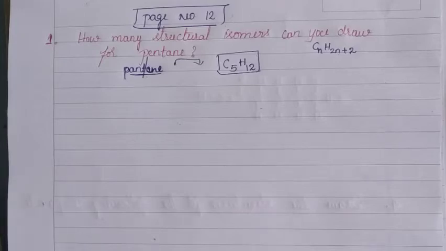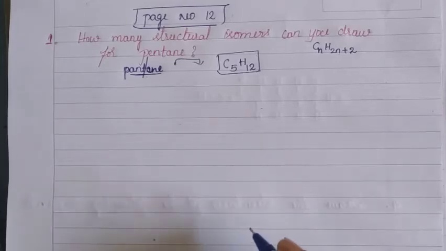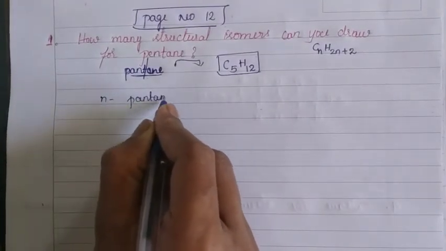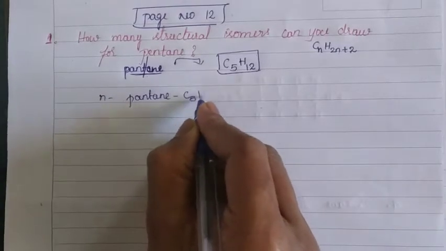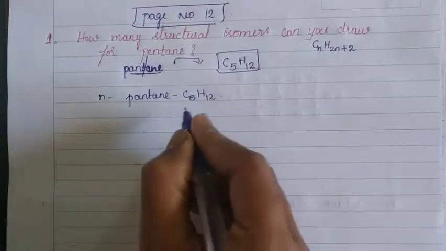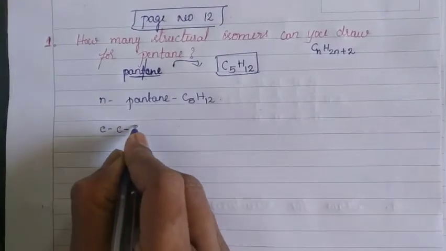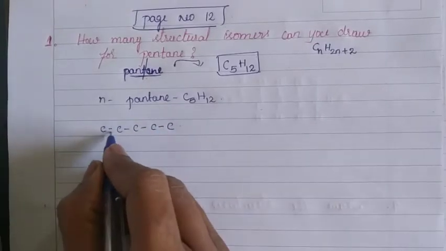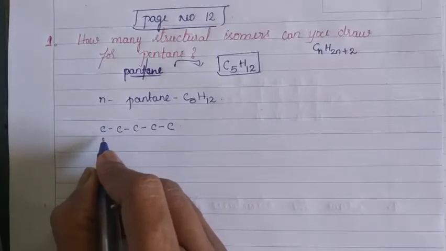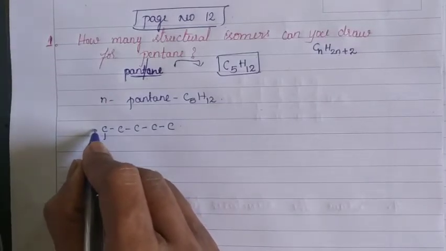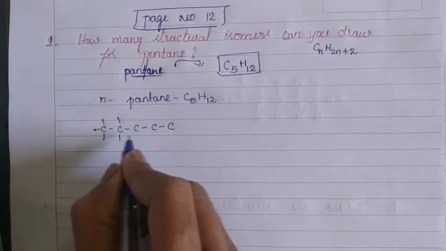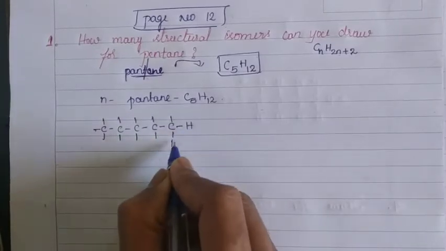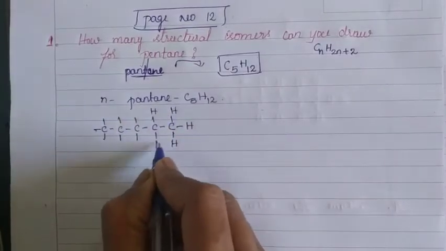Now let us draw the structural isomers for pentane. Now let us write first N-pentane. N-pentane. The molecular formula is the same. Here first write 5 carbon atoms like this. In between the 5 carbon atoms, the covalent bond is there, and each carbon atom maintains 4 bonds. Each carbon atom we have to maintain 4 bonds, and draw now H.